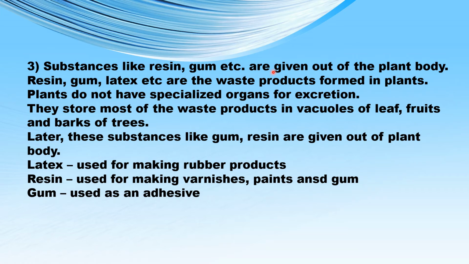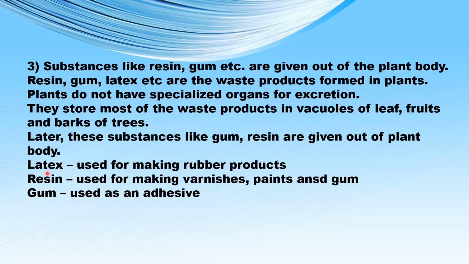Also, many plants, especially the woody plants, produce resin and gum in response to an injury to the plant. The resins and gums produced by the plant act just like a bandage, protecting the plants from the attack of pathogens and insects. So, substances like gum and resin are given out of the plant body because they are waste products which are formed in the plant.